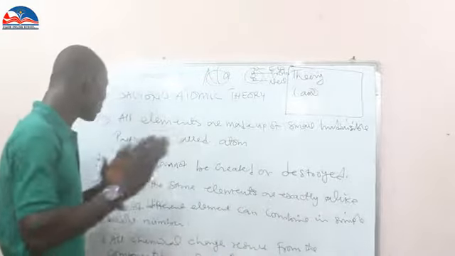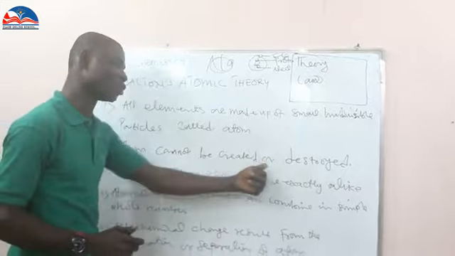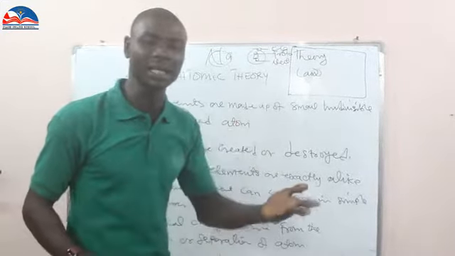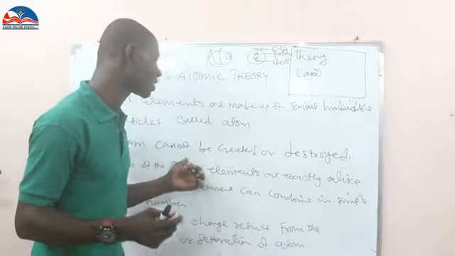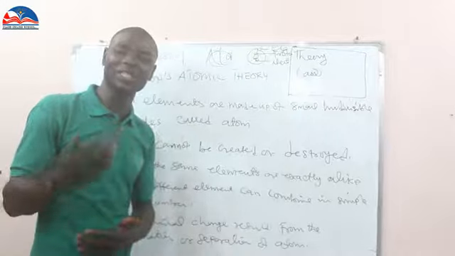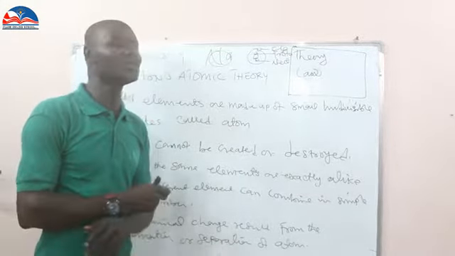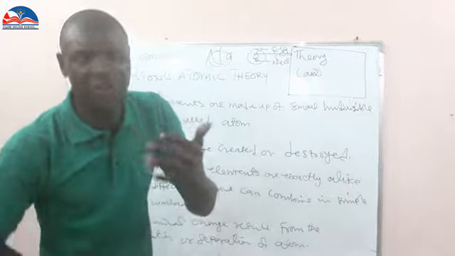Number two, he said atom cannot be created nor destroyed. Atom cannot be created or destroyed. What is John Dalton trying to say here? John Dalton is trying to tell us that you can never destroy an atom, no matter what you do. But the fact is that Rutherford continued doing research.